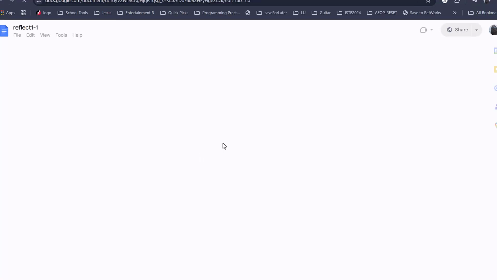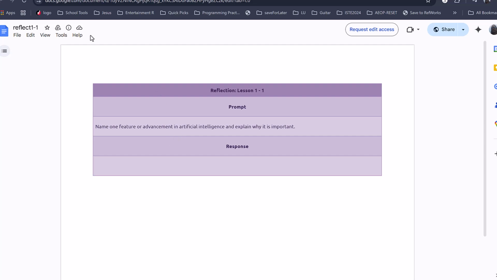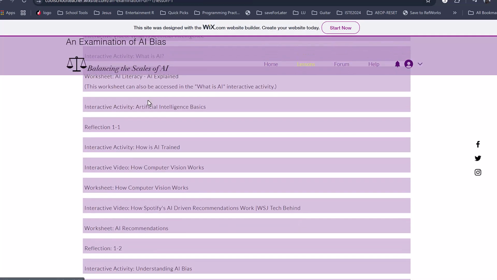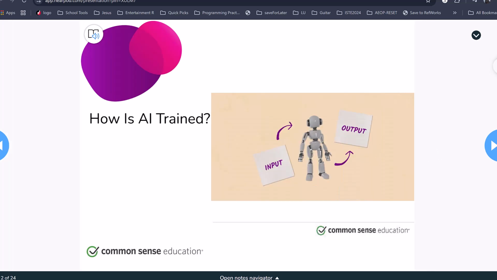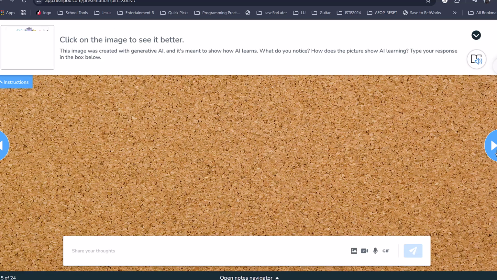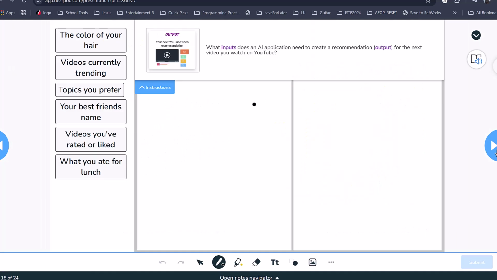And reflection questions. There are reflection questions posted throughout the unit. So once that reflection question is done, there's another interactive activity. This is once again a Nearpod activity, very similar to the one before. Students once again go through here, and this one talks about how AI is trained. It has interactive activities, a collaborative board. Students will view the slide presentations and complete activities.